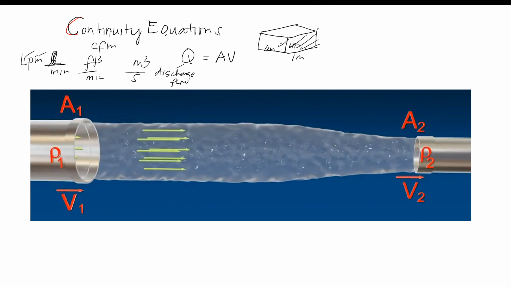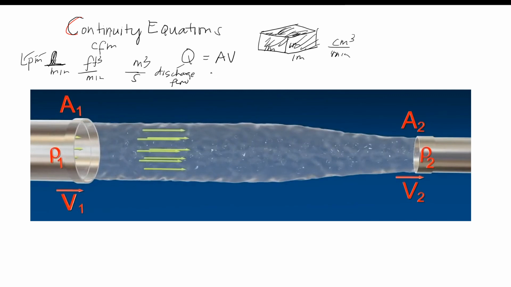So meter cube is very large for air or even for liquid. Pwede ring centimeter cube per minute, and so on.